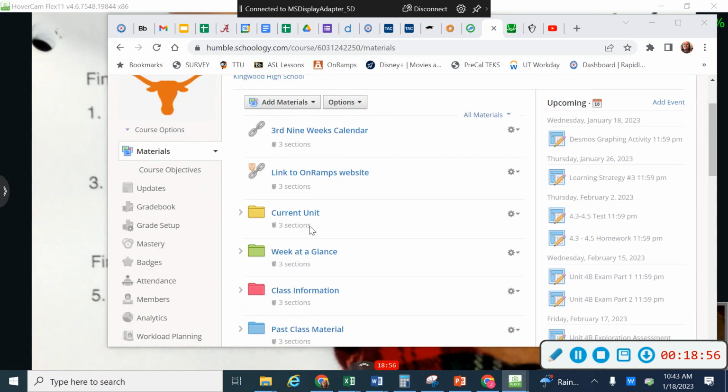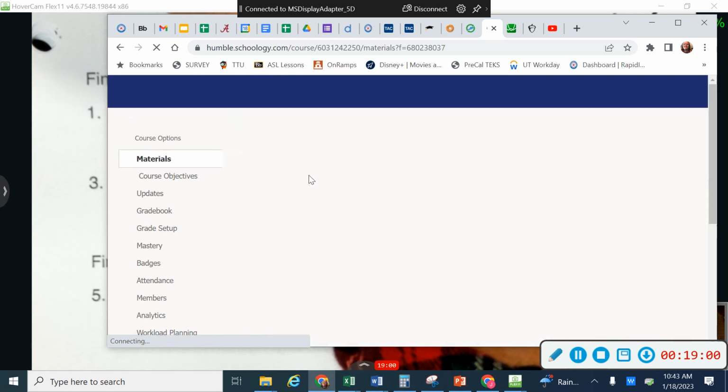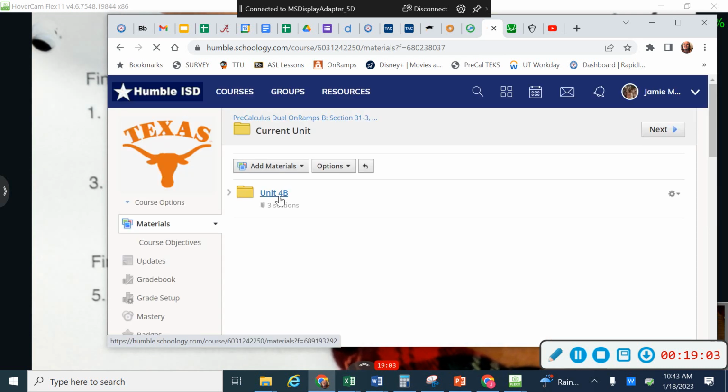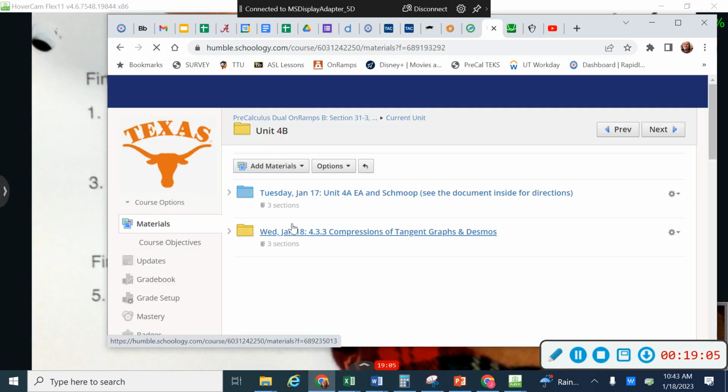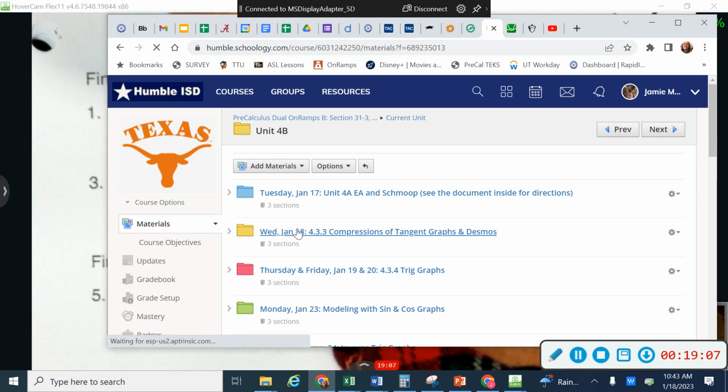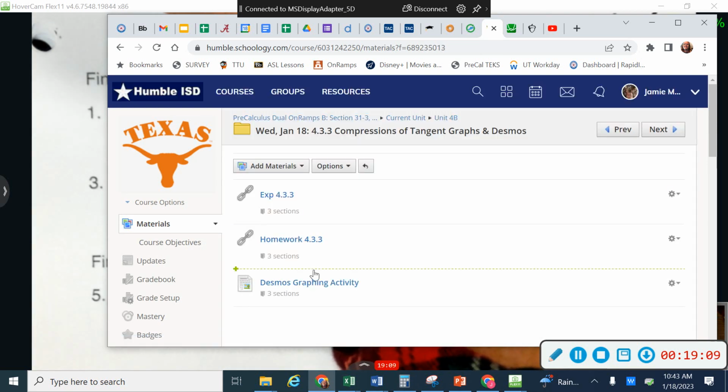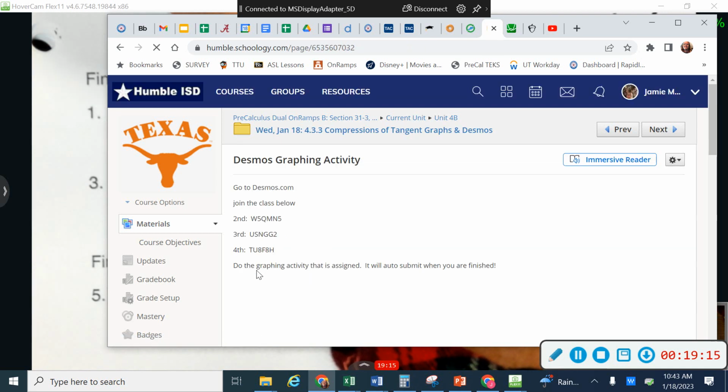The first thing you're going to want to do is go to Schoology under current unit. The only unit in there is 4B. And go to today's folder. And in today's folder, I have left you some instructions. It's right here. It says Desmos Graphing Activity. And it tells you to go to desmos.com and then use this one right here.